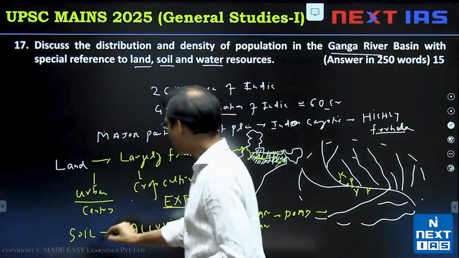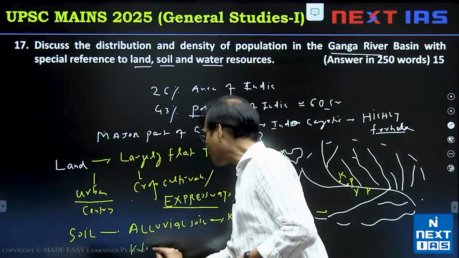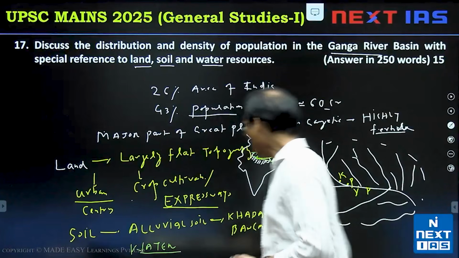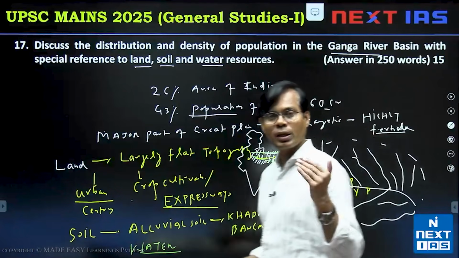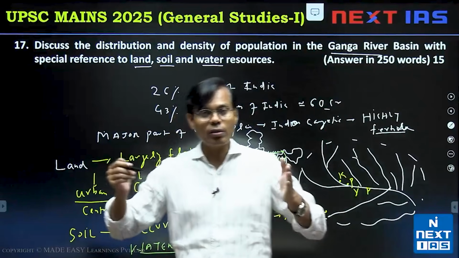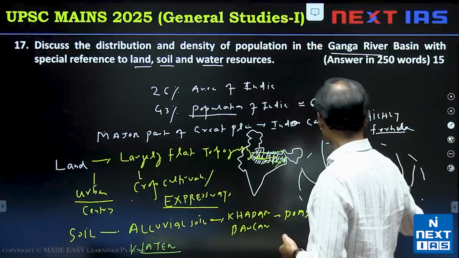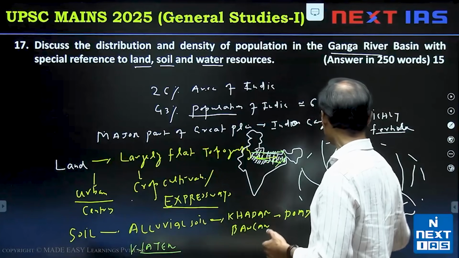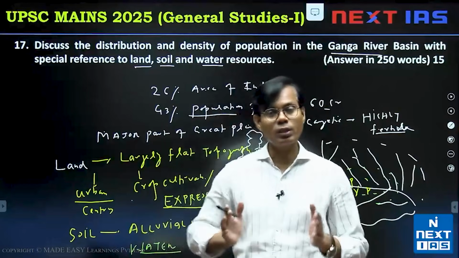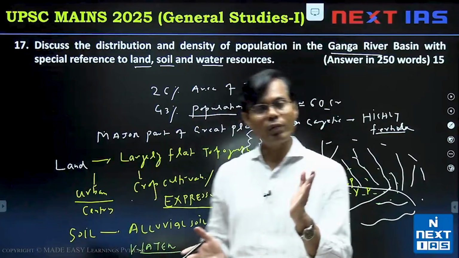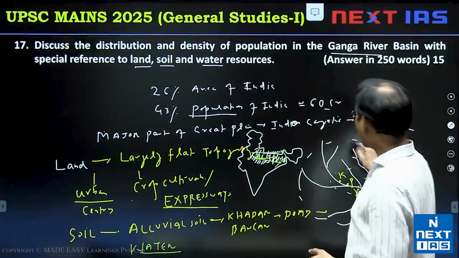So we can even consider the population with the soil chapter, and finally in the water also you can correlate the water scenario in that zone. Mighty rivers Ganga, Yamuna and Ghagra, Gandak, Koshi, you can consider it full of water. Even oxbow lakes and water bodies are there. So this zone has groundwater, river water, and the facility of irrigation, and this irrigation is further boosting the green revolution, even in western UP and in the Ganga basin. And a variety of crops could be cultivated.